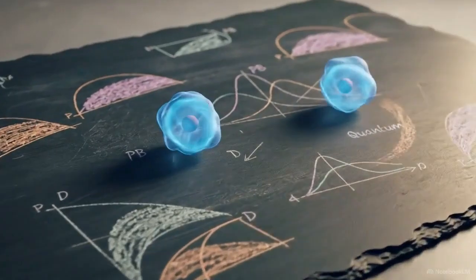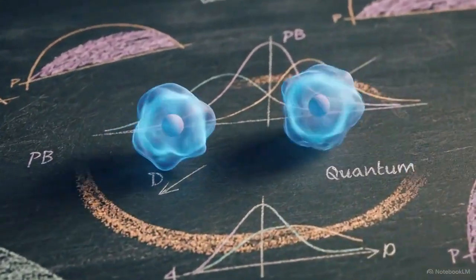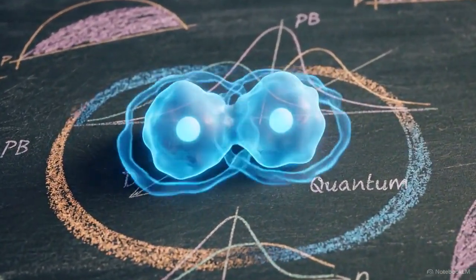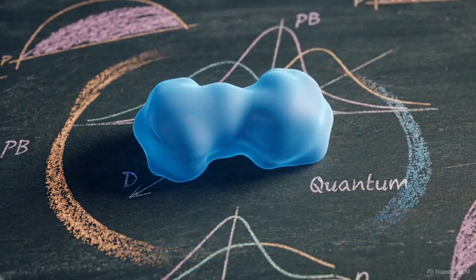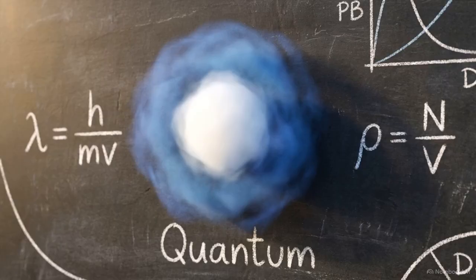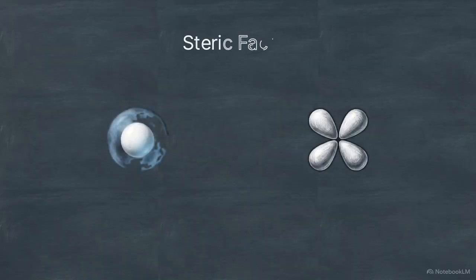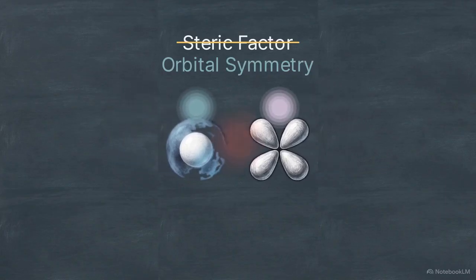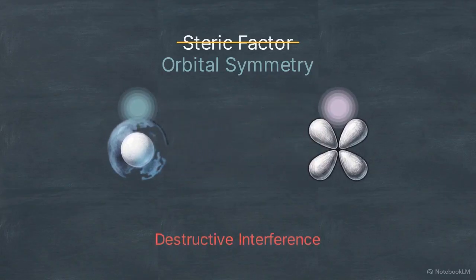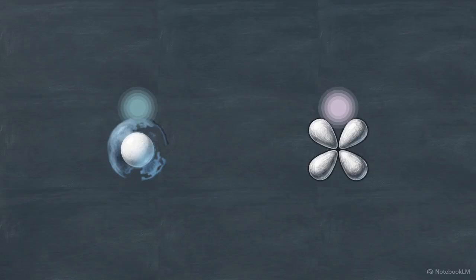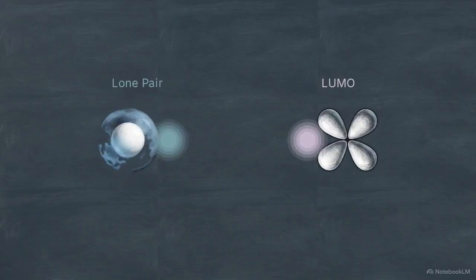At the subatomic level, a molecular collision is actually the repulsion and eventual merging of electromagnetic fields and electron clouds. The probability of a successful interaction is dictated by the de Broglie wavelength and the spatial density of the electron cloud. It has nothing to do with the radius of a hard sphere. Classical chemistry calls this a steric factor, requiring a specific physical orientation, but in quantum mechanics, this is orbital symmetry. Reactions fail if electron clouds aren't aligned for constructive interference.